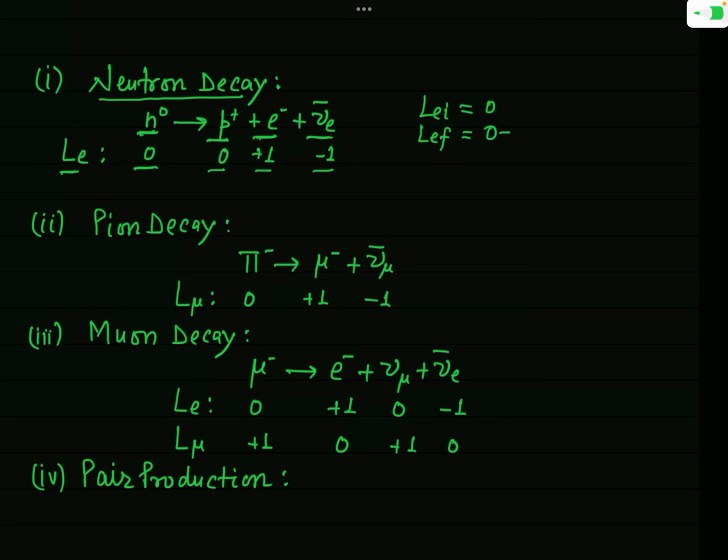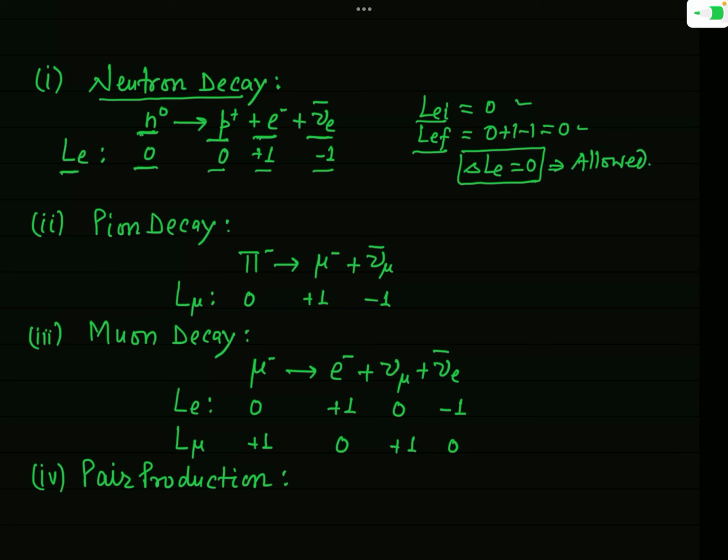This will be 0 plus 1 minus 1, and that is also equal to 0. So you can see that the total lepton number before this process and after this process is equal to 0. So lepton number remains conserved. In other words, the change in the value of Le is equal to 0. And since change in Le is 0, this process will be allowed on the basis of lepton number.